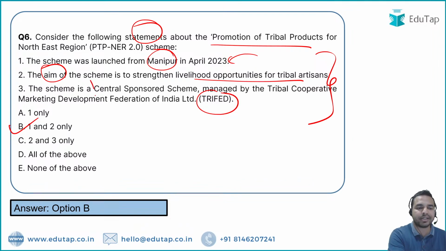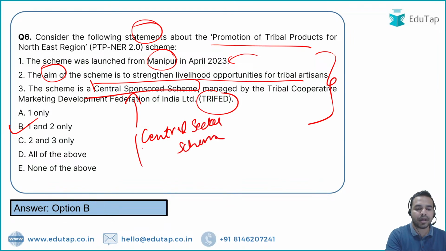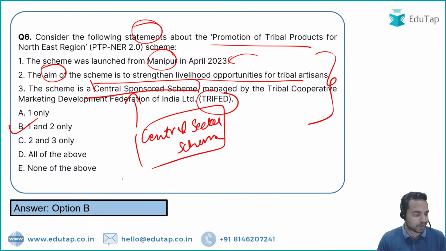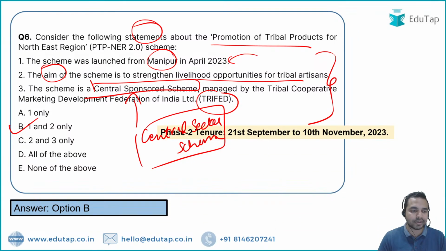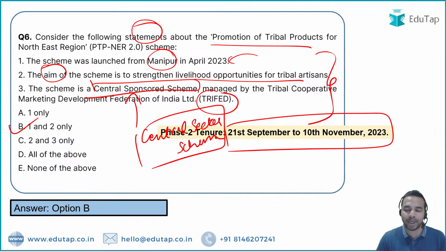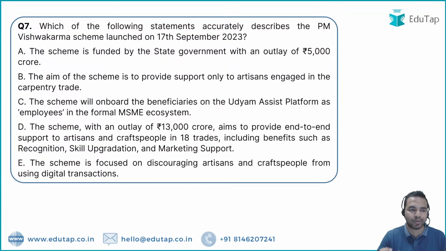It says that it is a central sponsored scheme, but it is a central sector scheme, and that is why the third statement is absolutely incorrect and the right answer here is option B. Okay, so when we talk about the tenure, my dear friends, the phase 2 of this particular scheme will be from 21st September to 10th of November 2023. Let's move on to the next question.